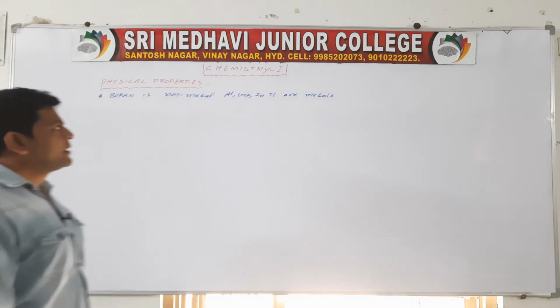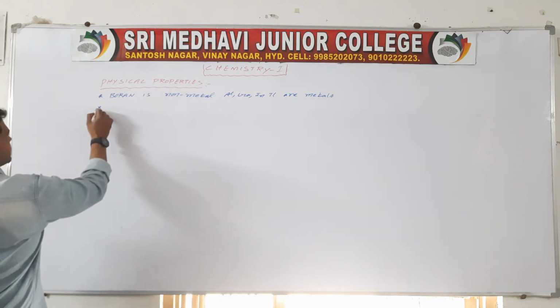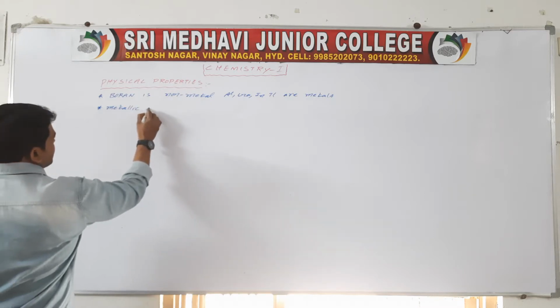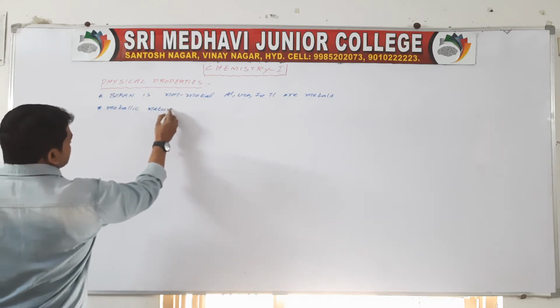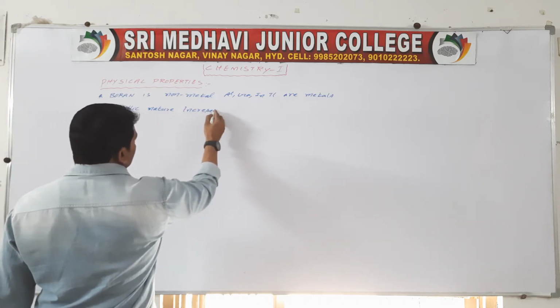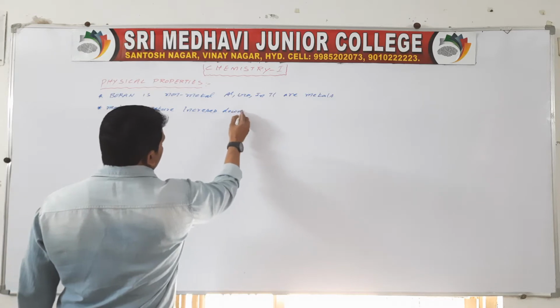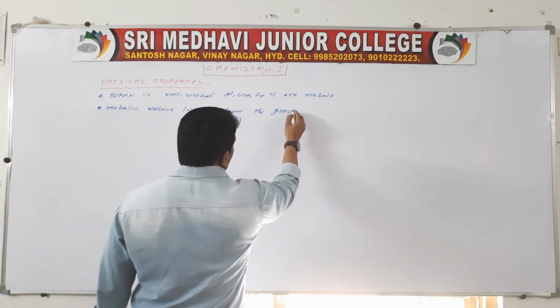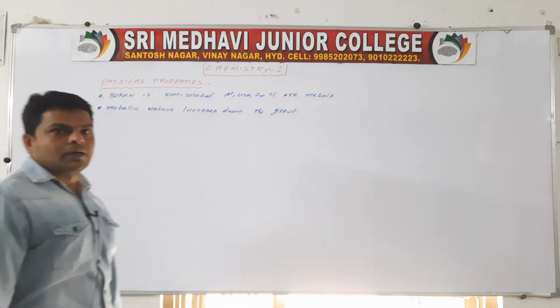Metallic nature increases down the group.